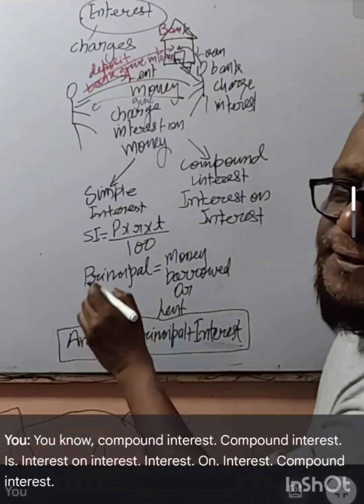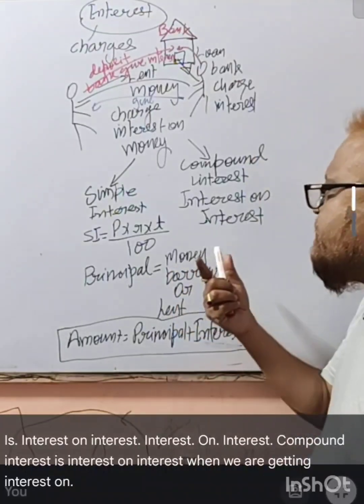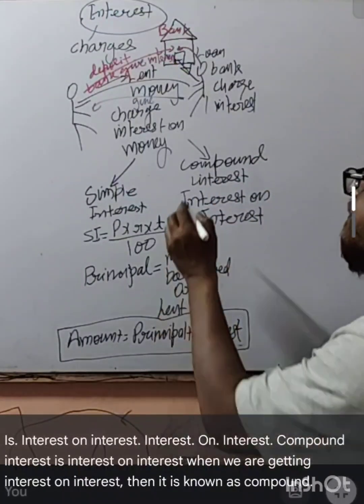Compound interest is interest on interest. When we are getting interest on interest, then it is known as compound interest, right?